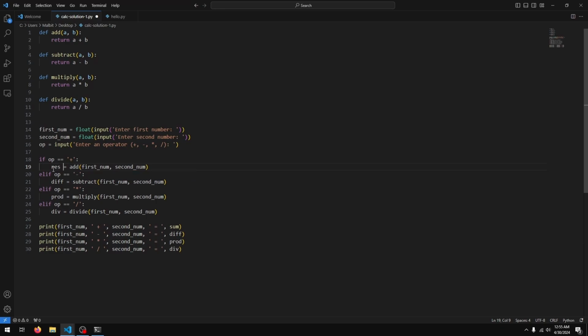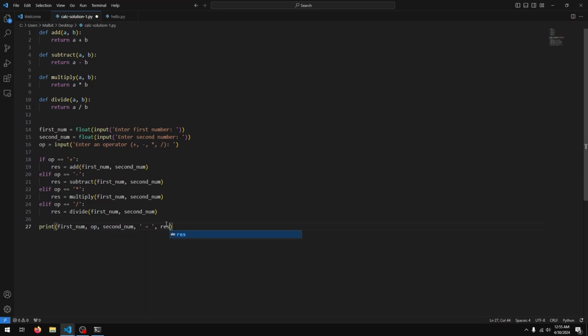We also have to change the variable name to be the same, so I'll just do that. I'll use res for result, and res, and res, and then down here I'll just say first num operator, second num equals res. The reason I changed this to operator is because we don't know what it could be, so we just print out whatever the user entered.